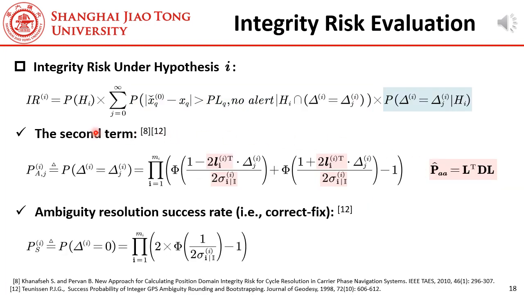Then we determine the blue term. This term is the probability of a correct fix event or an incorrect fix event. This probability can be computed by this equation. These terms come from the LDL decomposition of PAA. Specially, the probability of the correct fix event is given by this equation. It can be called the ambiguity resolution success rate. If you are interested in the proof, just have a look at the work of Professor Tunison and Professor Kanafsa.